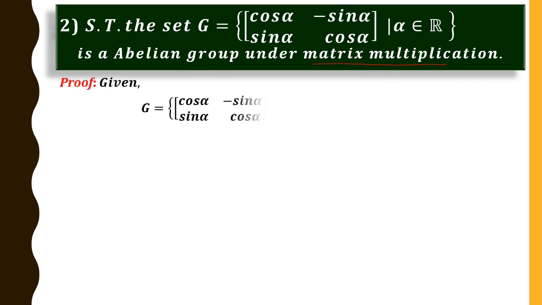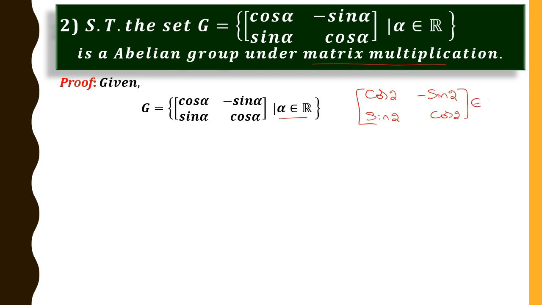So you write the given set, and you can note what the elements of this set G are. Alpha is a real number, and here I have cos alpha, minus sin alpha, sin alpha, cos alpha. For example, we know that 2 is a real number. Cos 2, minus sin 2, sin 2, cos 2.